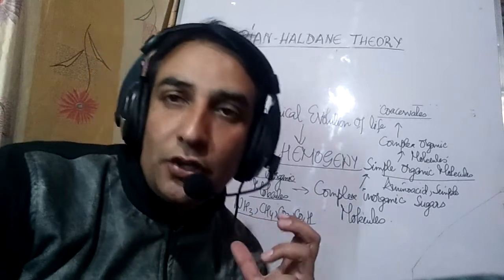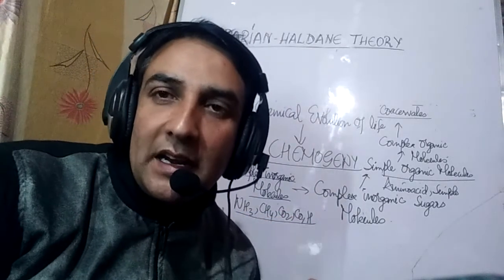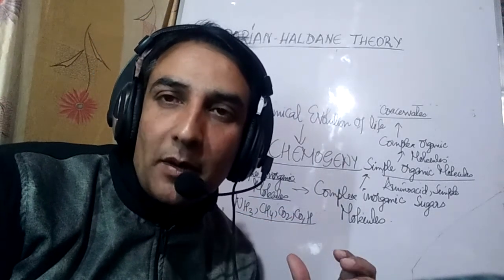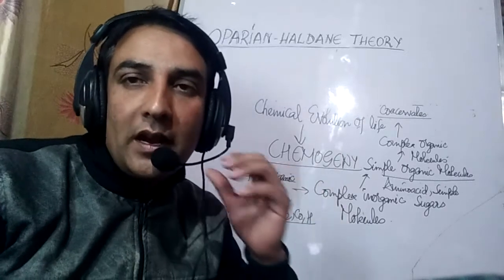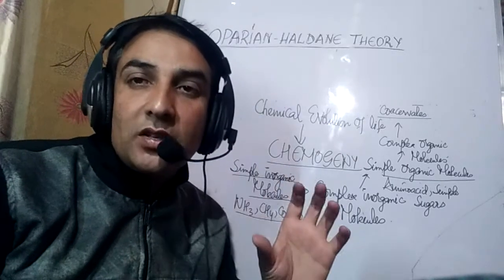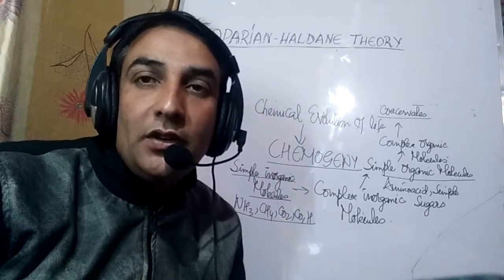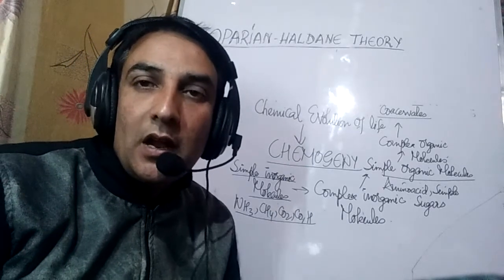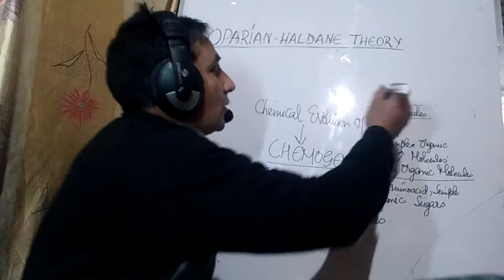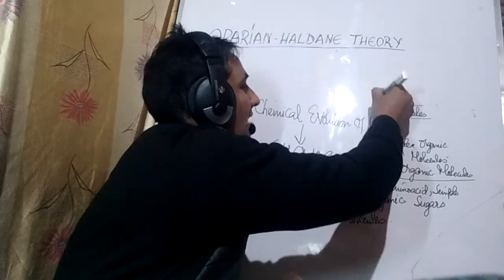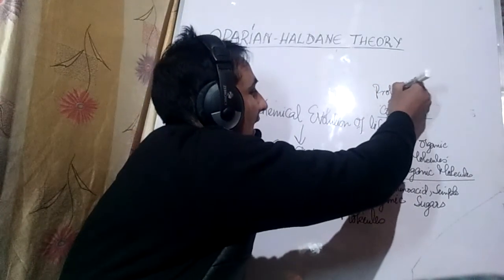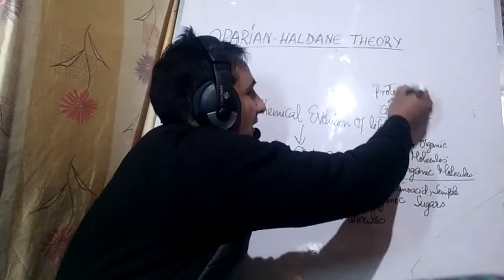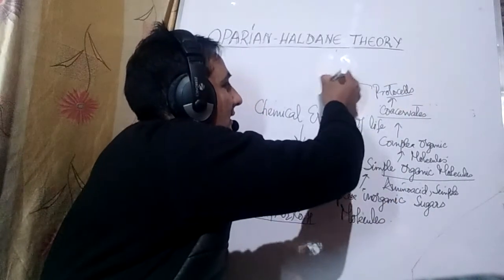For example, they showed division by budding, as is seen in some living organisms even today. So these are the first molecular aggregates which showed some signs of life. That's why we also call them the first metabolic capsules of life. These coacervates then formed protocells, and it is these protocells which formed the first cells.